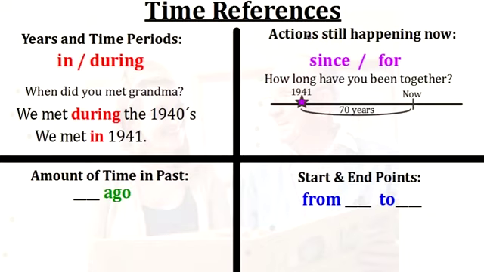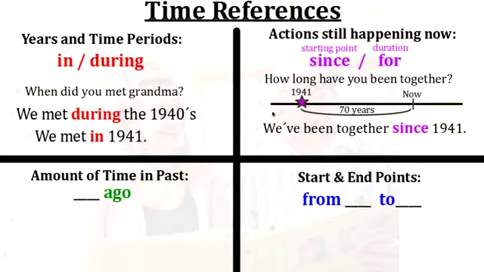So we can use these two in different ways. We use since to talk about the starting point. So for example, 1941 is when they started, so we could use since for that. Or we can think about the duration, which is 70 years. So we use for for the duration of time, right? So the question is, how long have you been together? And the grandpa said, we've been together since 1941.